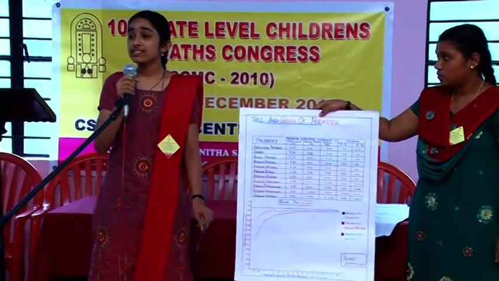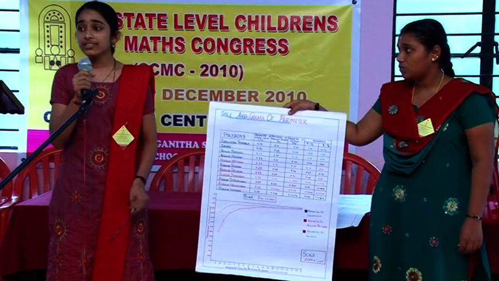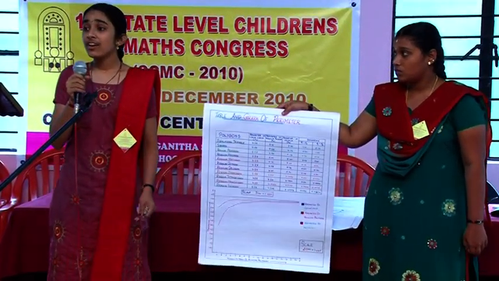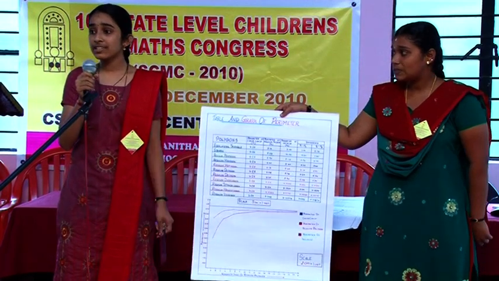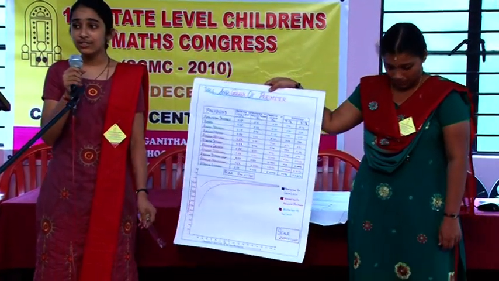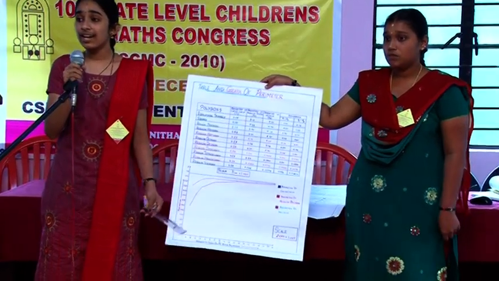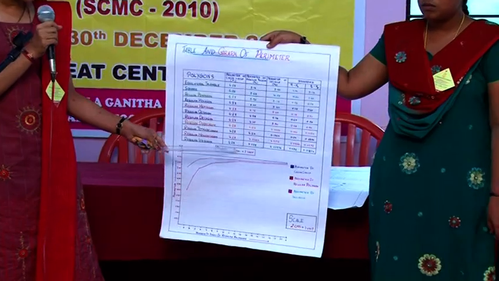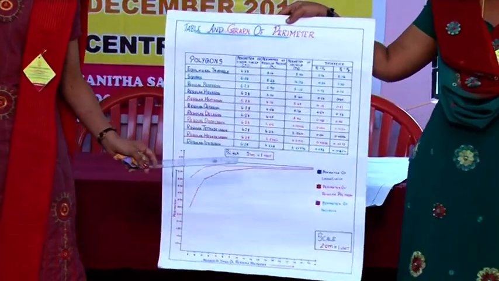We calculated the perimeter of the regular polygon using the formula Ns, where N is number of sides and S is one side. We calculated the perimeter of the circumcircle and incircle using the formula 2 pi r, where r is the radius. We converted these perimeters into 5 cm is equal to 1 unit scale. Using this, we made a table.